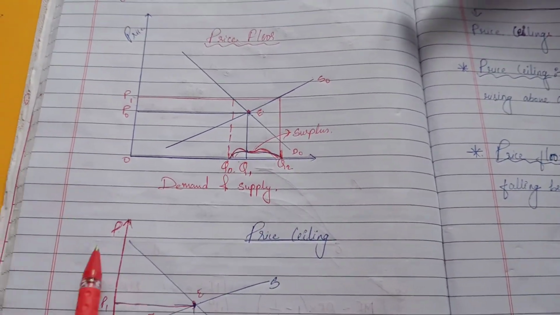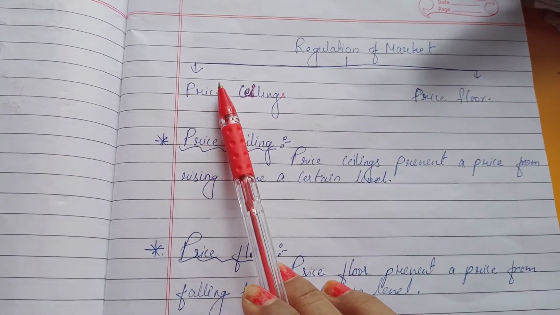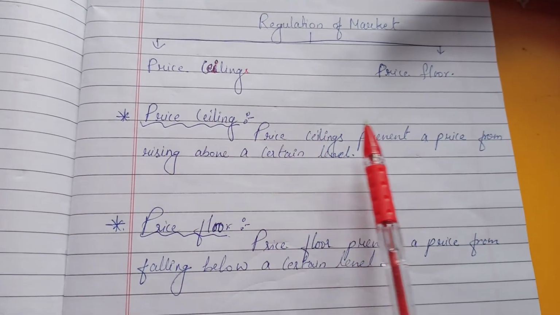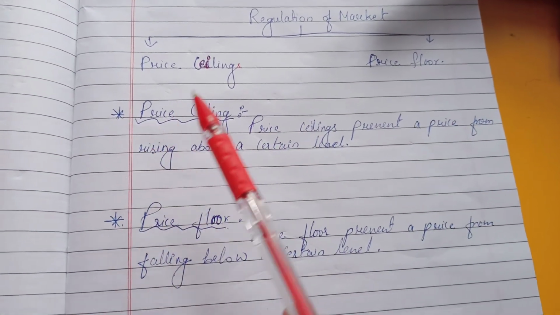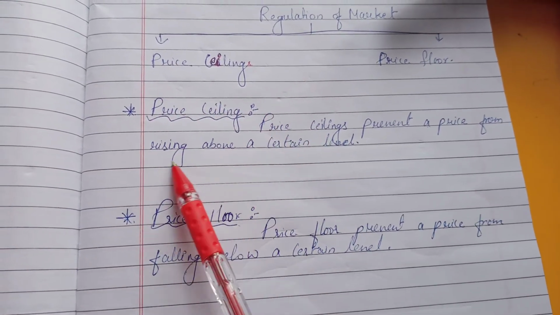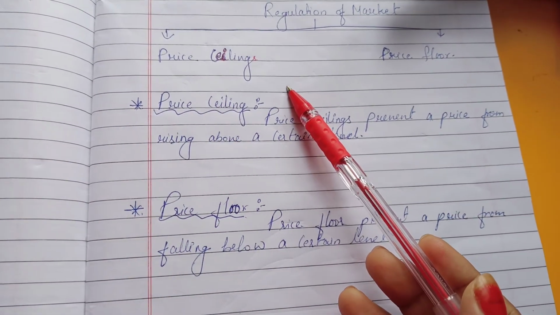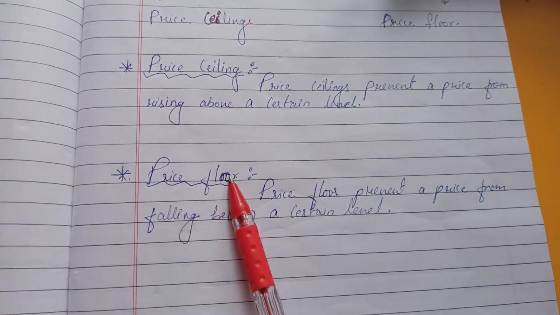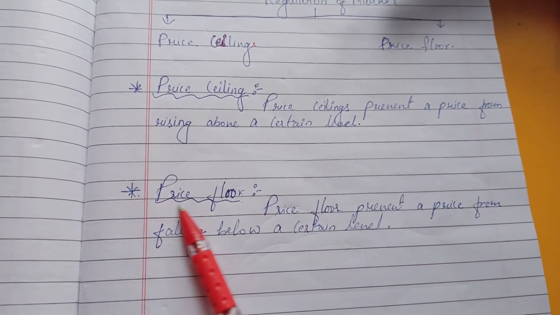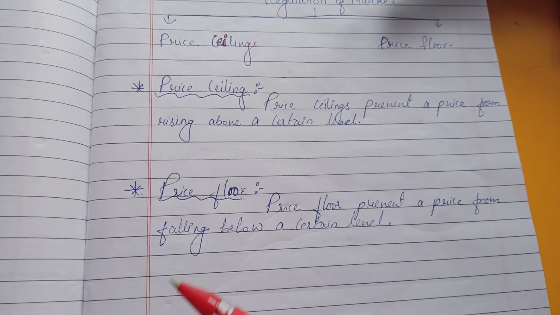I can show that in two ways government can regulate the market. One is price ceiling, one is price floor. Price ceiling prevents a price from rising above a certain level. The price is fixed by the government. Above that, producers are not allowed to sell the goods. Price floor prevents the price from falling below a certain level. So it is the price which is again fixed by the government, under which the price is not supposed to fall below that level.